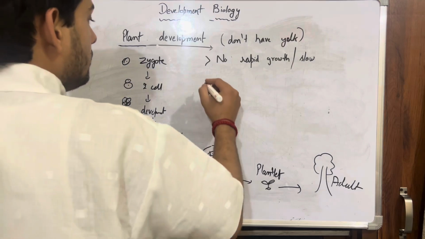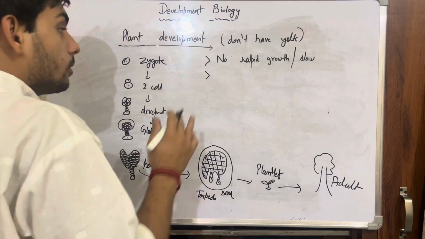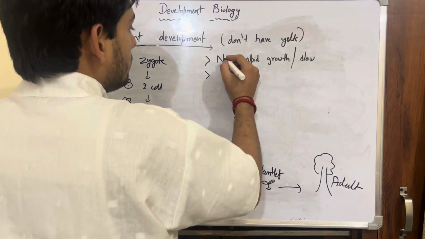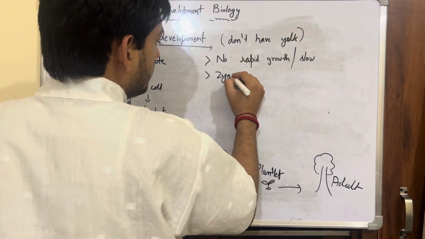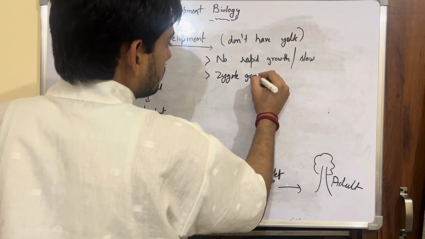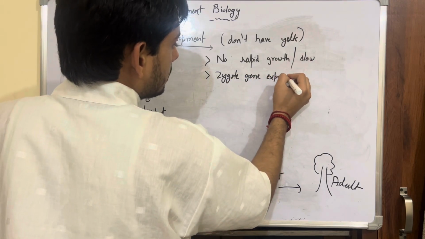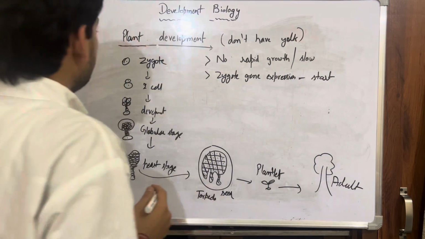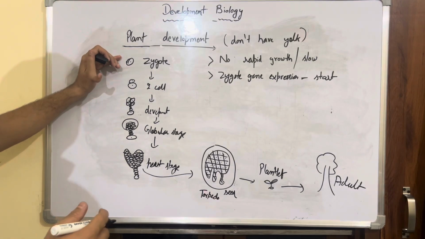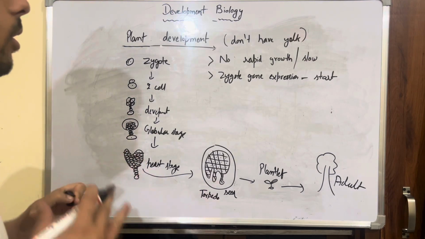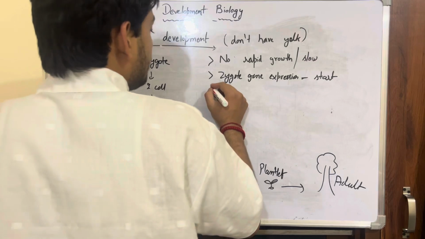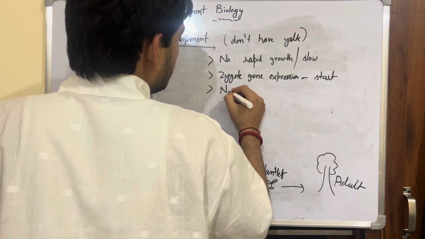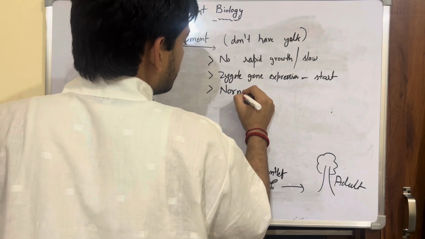Okay, and since they are slow, or let's say since they don't have any yolk just like your animals, it means that zygote gene expression is there from the start. That means the moment the zygote is formed, the gene expression also begins with it. Since zygote genes are being expressed, it has a normal cell cycle.